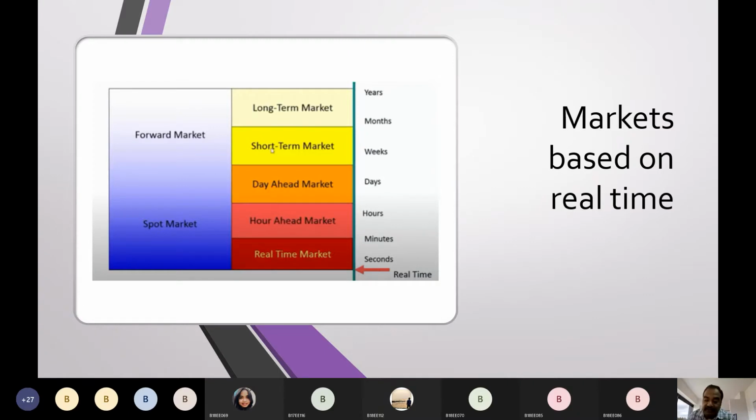Those are called forward markets. In real time, we will call them future markets, isn't it? You know what is meant by future price. And the other one is spot markets. I will tell you the difference between a spot market and a forward or future market. I will explain it in very simple language. We will discuss in Telugu.